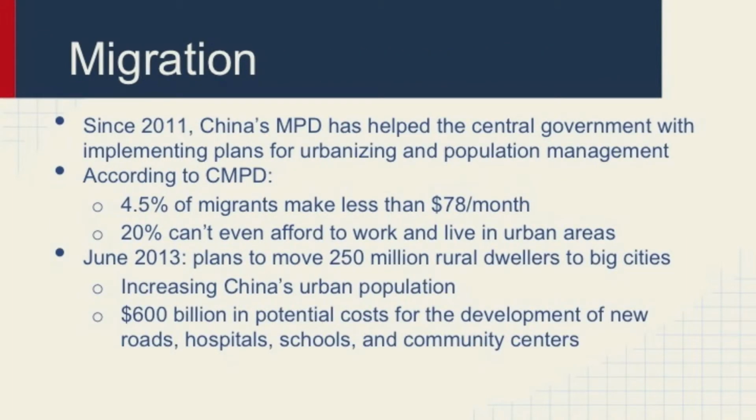Migration. Since 2011, a group known as China's Migrant Population Development has been helping the central government with creating plans for urbanizing and population management. According to this group, only 4.5% of migrants make less than $78 per month, while 20% of migrants can't even afford to work and live in urban areas. Hence, in June 2013, China finally decided to make big plans to move roughly 250 million people from rural areas to big cities, thereby increasing China's urban population and working to build new roads, hospitals, schools, and community centers with the estimated spending of $600 billion.